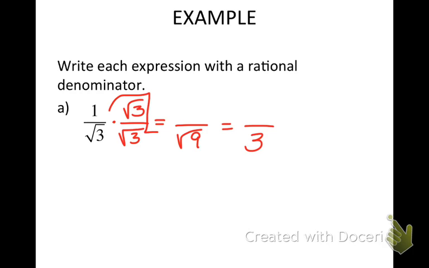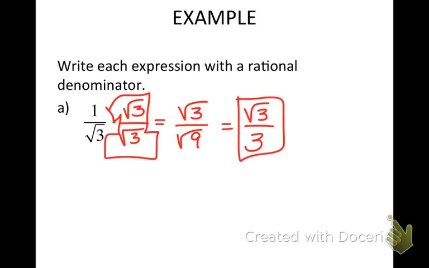Because isn't that the same thing as multiplying it by 1? So I'm not changing it, I'm just rearranging it so that it doesn't have a radical in the denominator. You see that? If I focus on my numerators, what's 1 times the square root of 3? The square root of 3. So now I rationalized the denominator.